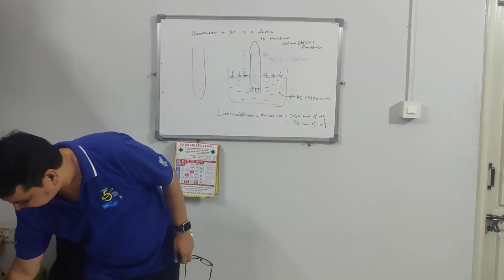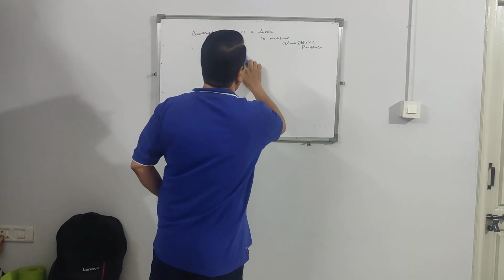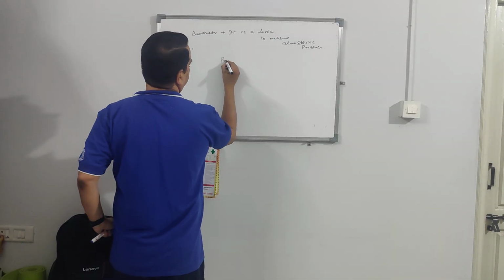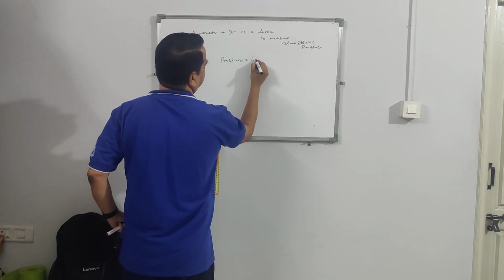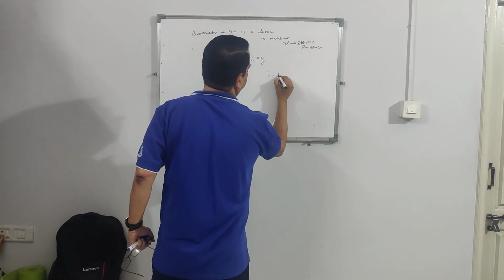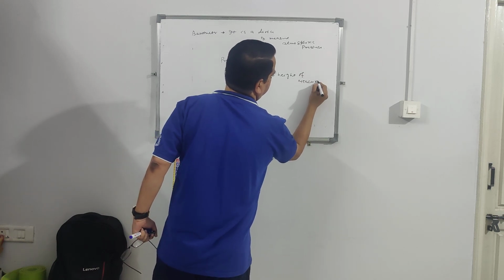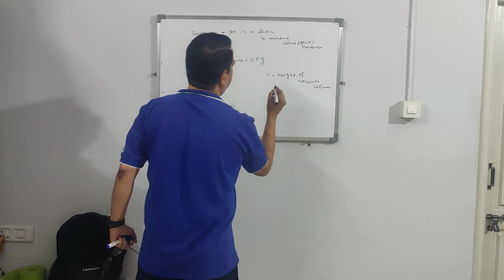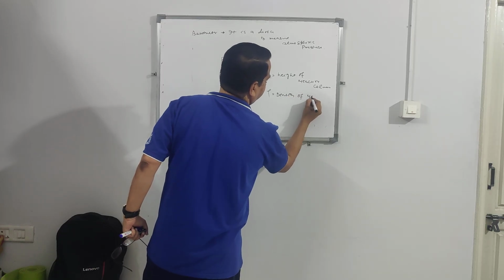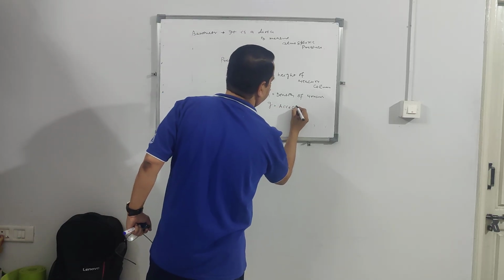And one more thing you just remember, that pressure is written as pressure is equal to H rho G. So H is height of mercury column, and rho is density of mercury. Then G is acceleration due to gravity.